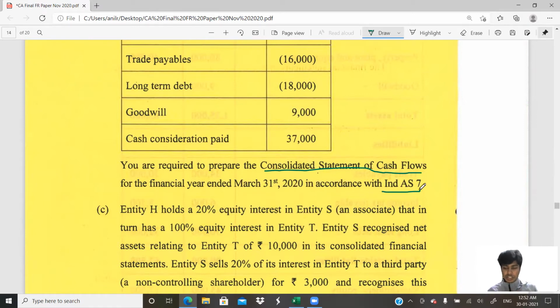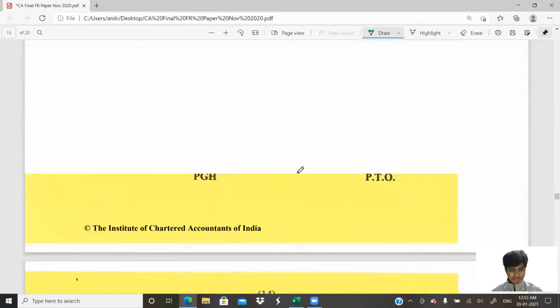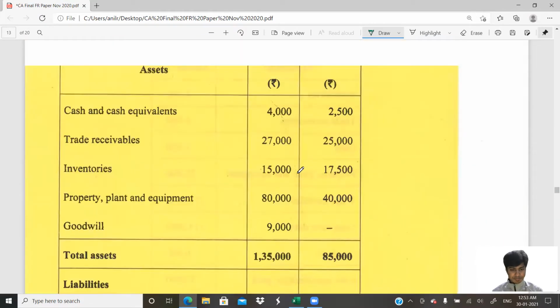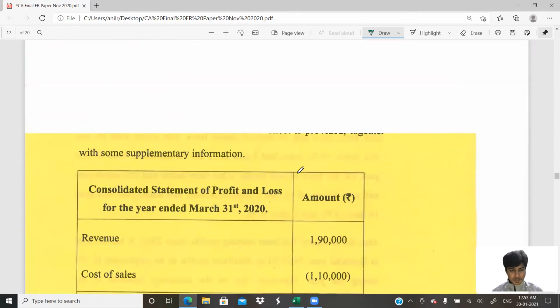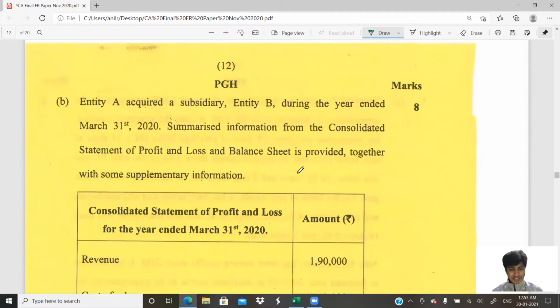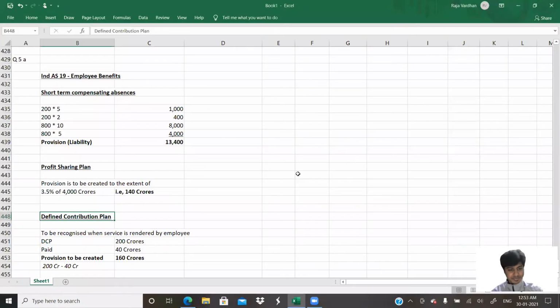Let us do this question on preparation of the CFS. When I say CFS, I mean cash flow statement in this case. Consolidated cash flow statement. In the books of whom? Let me see. Okay, entity A.